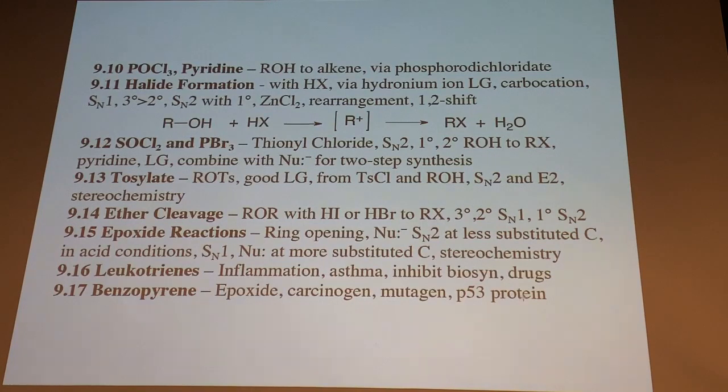We can do that dehydration or form the alkene using other reagents that don't involve strong acid, like phosphorus oxychloride and pyridine. That will form the alkene directly without a carbocation intermediate and without rearrangements. So that's a very useful reagent there.